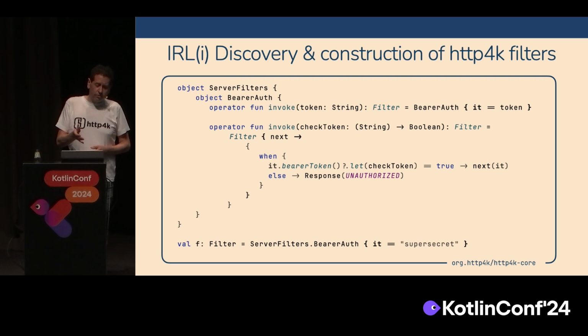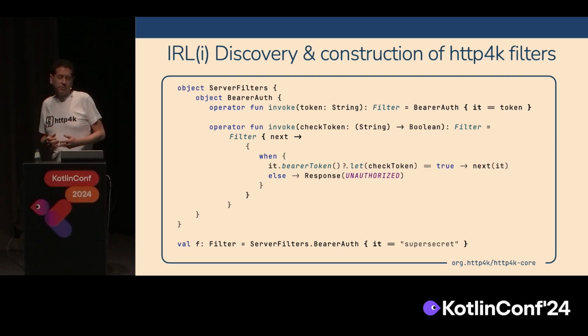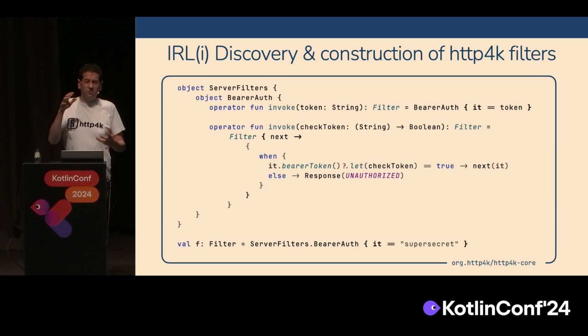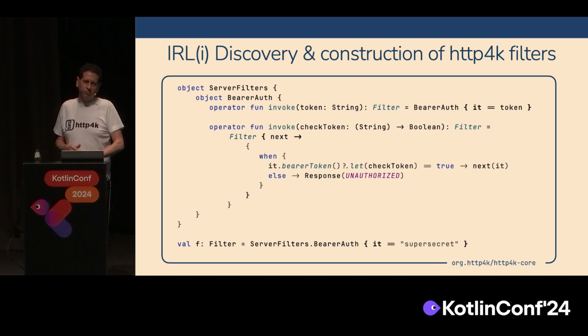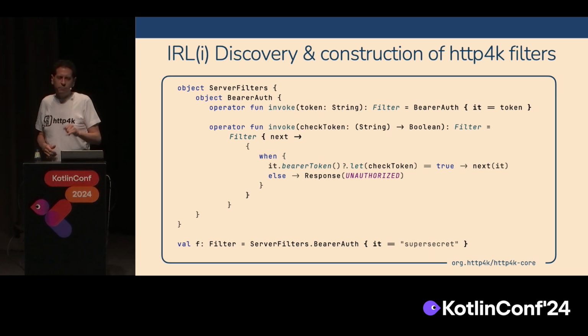The bearer auth object in the center has two invoke methods which are overloaded. And we're using this bearer auth object to group those two things together. It's a logical unit that can be moved around. But the most important thing about this object is if you look at those two invoke methods, they're both returning filter. There is no bearer auth class, there is only a filter. There's the abstraction, and then there's the implementation of the abstraction.